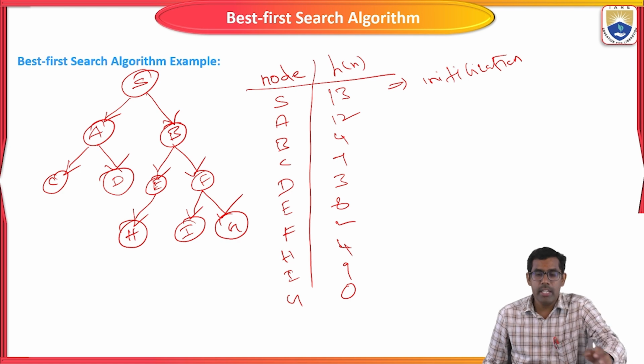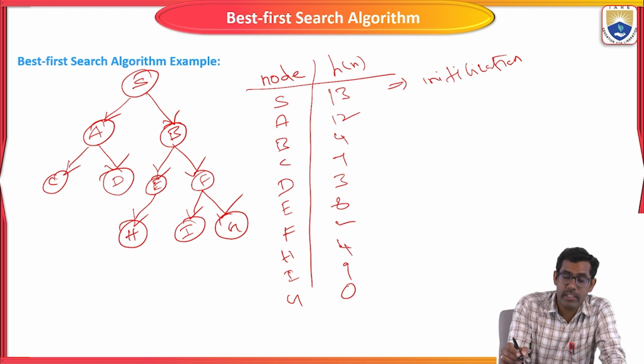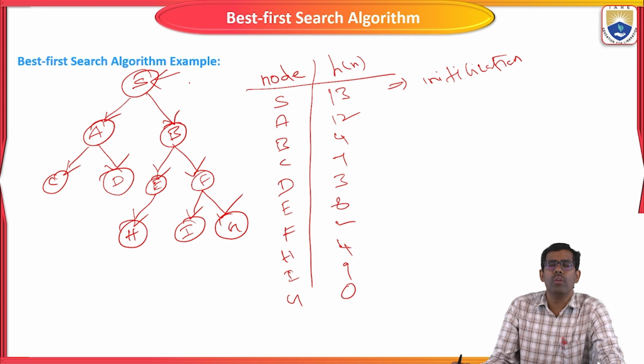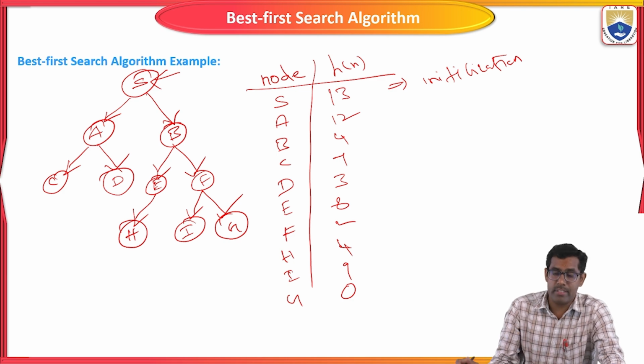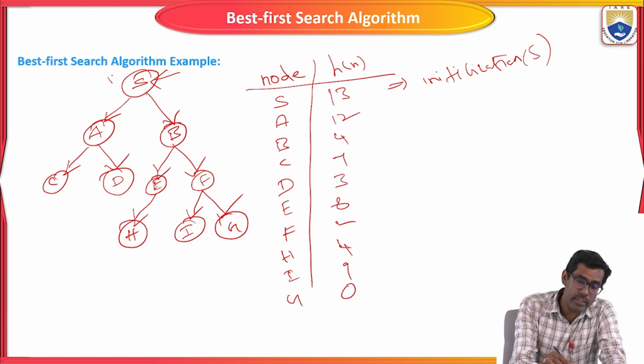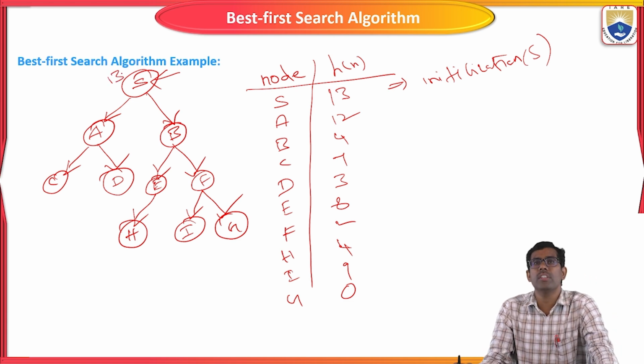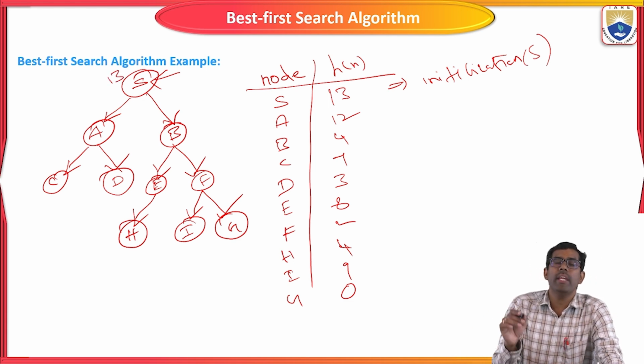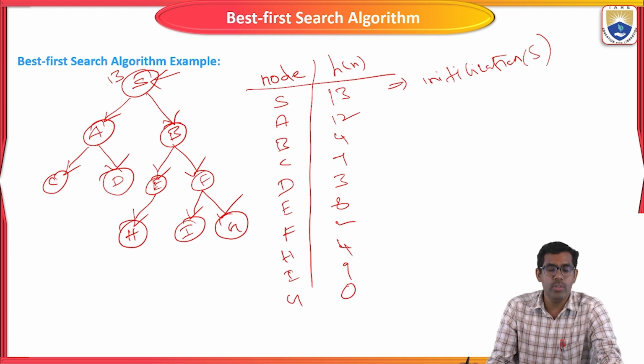The first initialization is the root node. S is the root node, and we select the source node. S is the initialization value, and here we assign 13, which is the heuristic function value, the cost of the node.